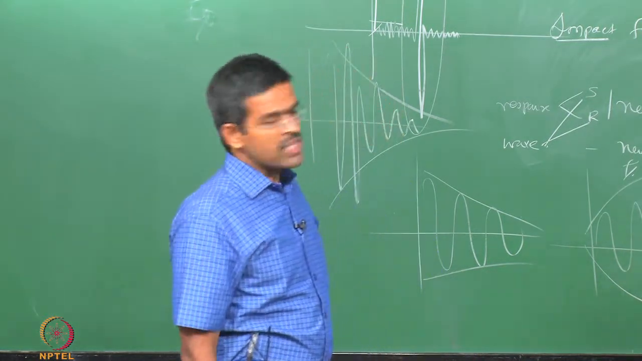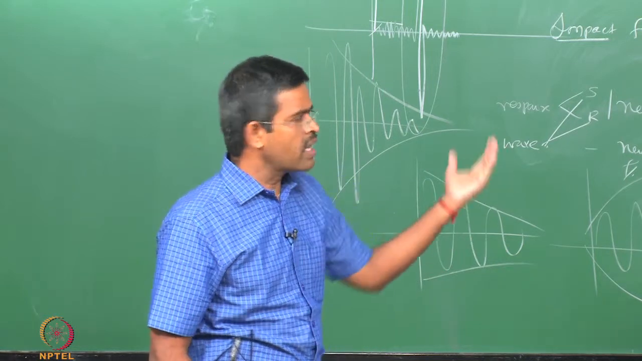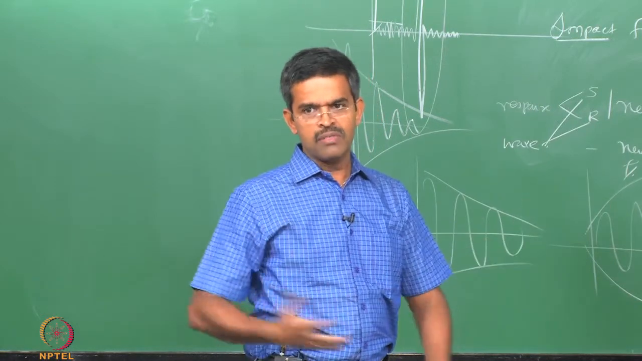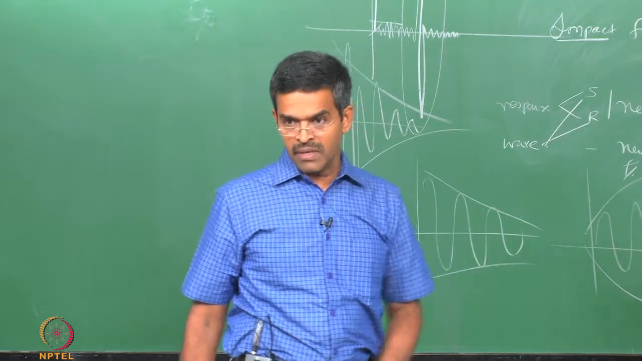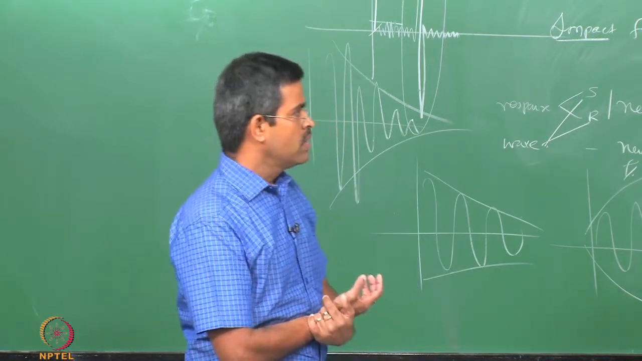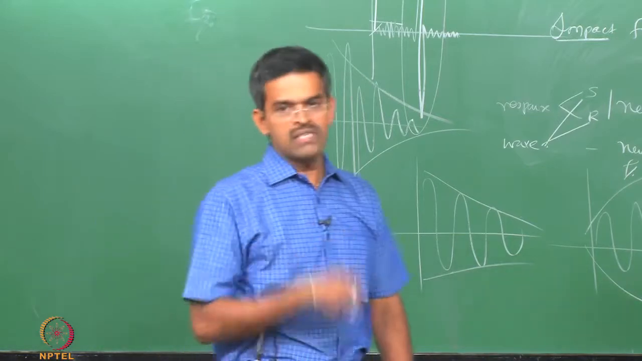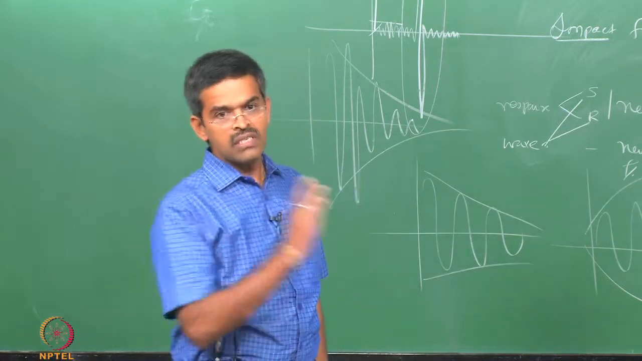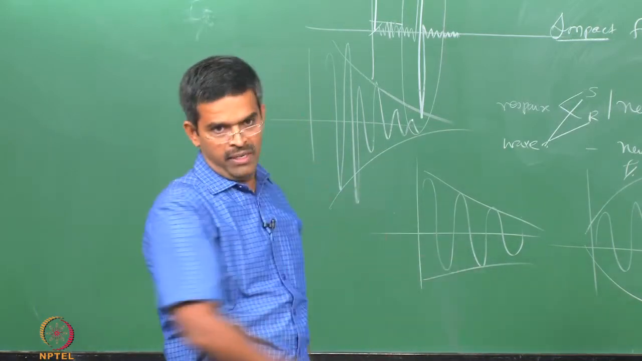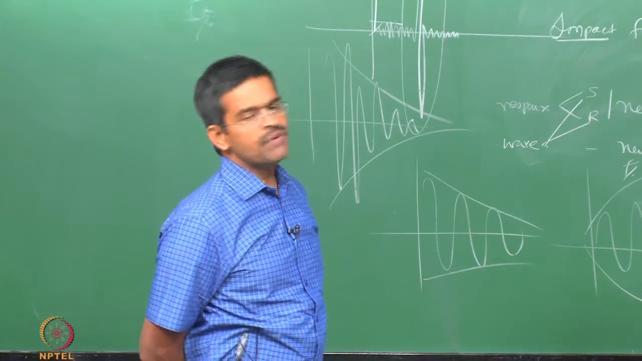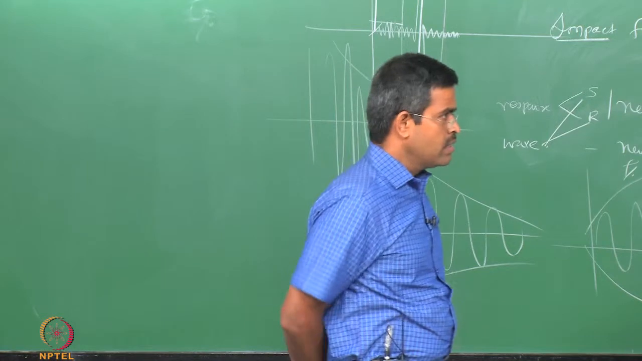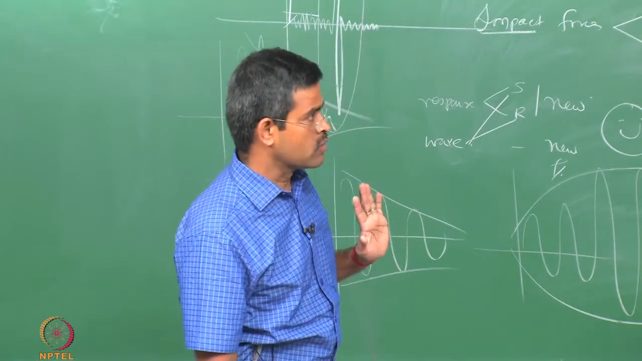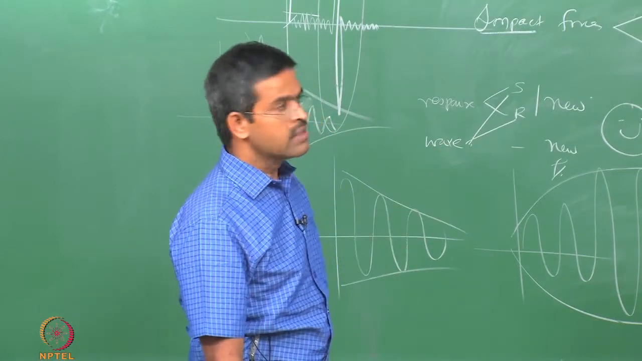The shape of experimental and analytical waves, if at all even created, are entirely different. You are not able to match them at all, because experimentally Kim showed these waves can be generated, while analytically Sewell Sun tried to generate them and they were not comparable. So, the absence of a systematic method to categorize the steepness effect in the theory is a serious lacuna, because asymmetry is not possible to create from a standard theory. The insufficiency in these theories was high, therefore, these extreme waves cannot be generated to cause impact forces on the system. That was the general conclusion given by both sets of researchers till 2006.